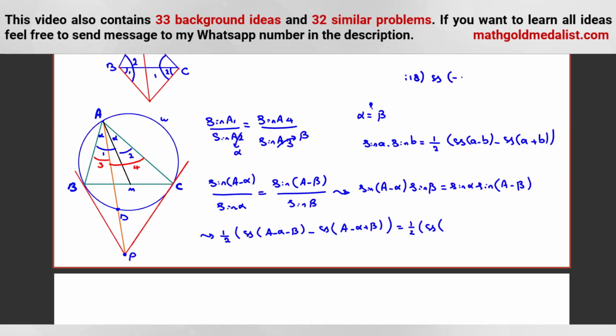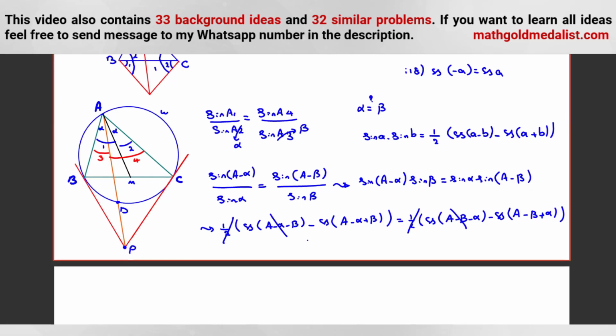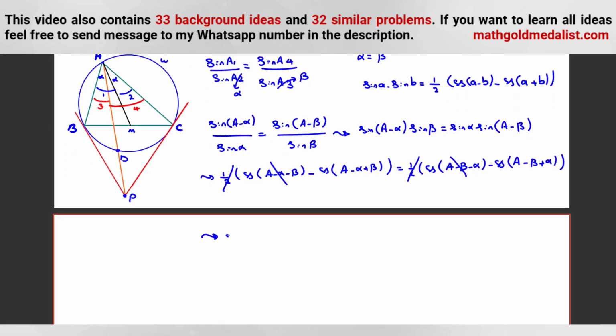We know cos of negative A is equal to cos A. So it's not important to write this minus this or this minus this. I write cos of A minus beta minus alpha, minus cos of the sum, A minus beta plus alpha. We can multiply both sides by 2. We can cancel this part and this part. They are equal. And we can multiply by -1. So cos of A minus alpha plus beta is equal to cos of A minus beta plus alpha.